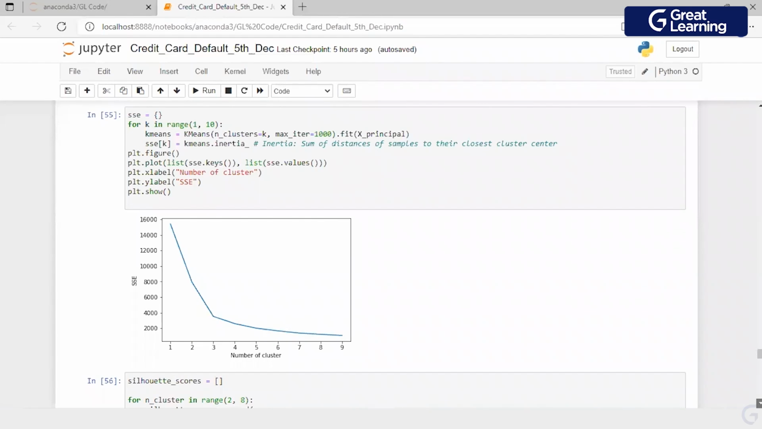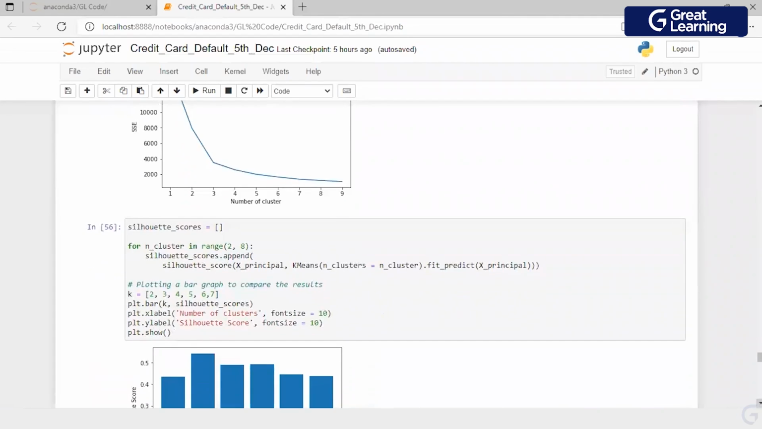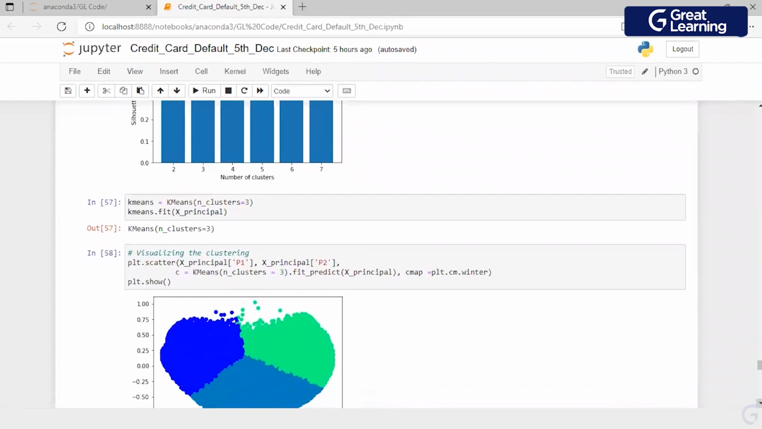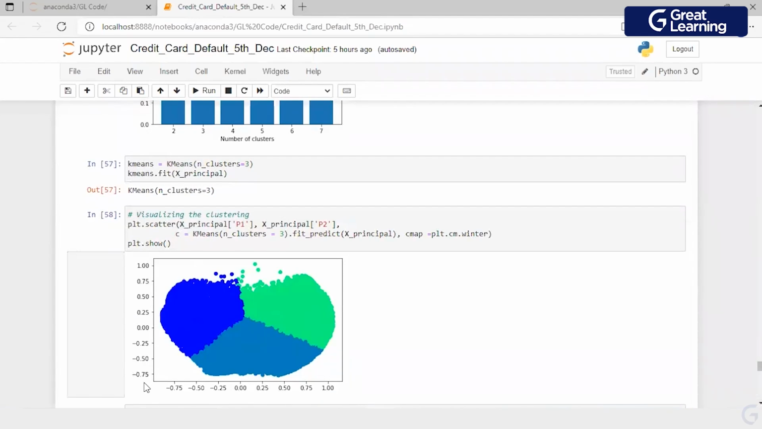3, which means 3 would probably be the best number of clusters. When I create a silhouette score, this also tells me this is the highest value I have. When I make a plot, I do get a clear segregation with 3. What does this mean? When I create 3 clusters from the given data set, I get a clear segregation. What does this indicate? These are probably 3 different population sets.